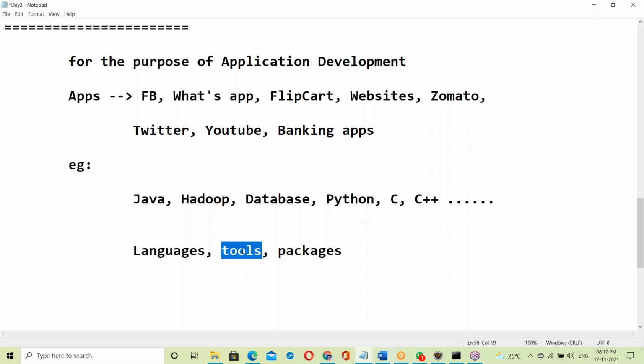Next, tools like warehousing tools, testing tools, reporting tools. AWS tools, DevOps tools, big data tools, many tools are available. Next, packages like ERP packages, Oracle ERP, SAP ERP, and Tally. All of these are application software. How many can we list out? Hundreds of softwares, which are exactly application software.